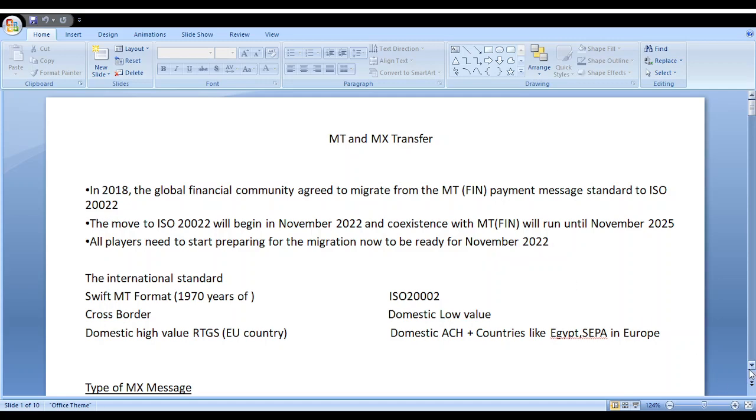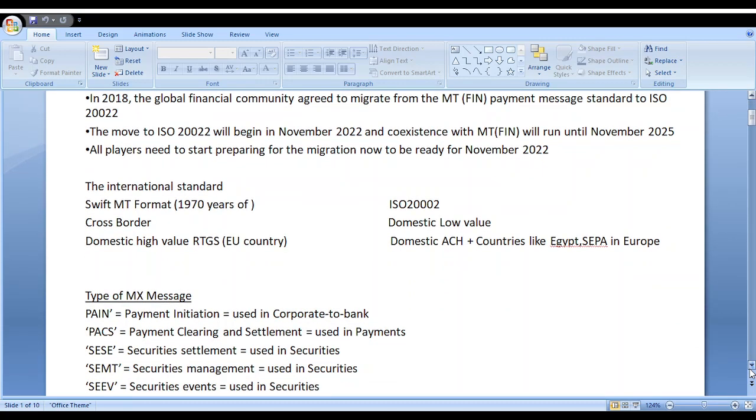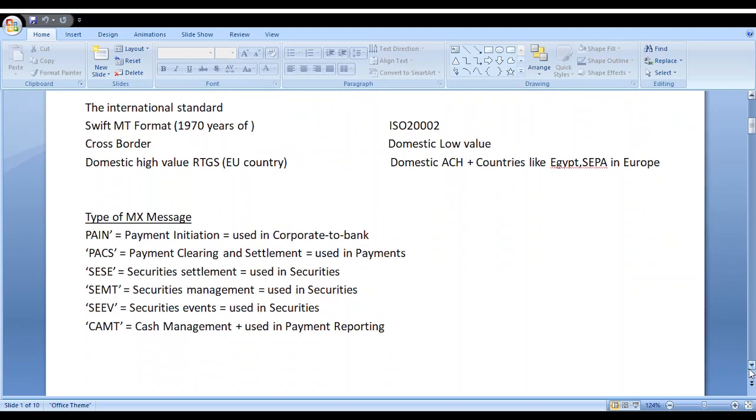Types of MX messages: PAIN, payment initiation, used in corporate to bank; PACS, payment clearing and settlement, used in payments; SESE, securities settlement, SEMT, securities management, and SEEV, securities events, used in securities; CAMT, cash management, used in payment reporting. Mostly all the bank employees need to understand PAIN, PACS and CAMT, the messages where migration has now happened.